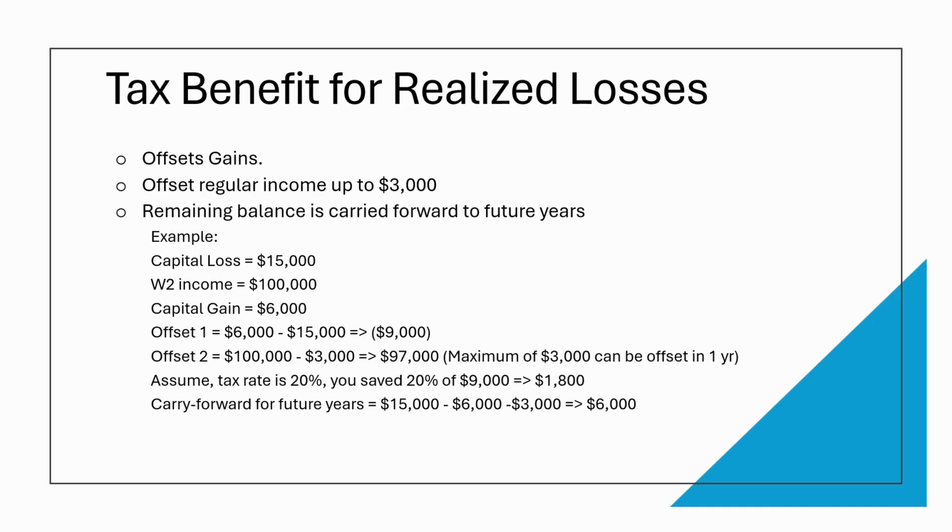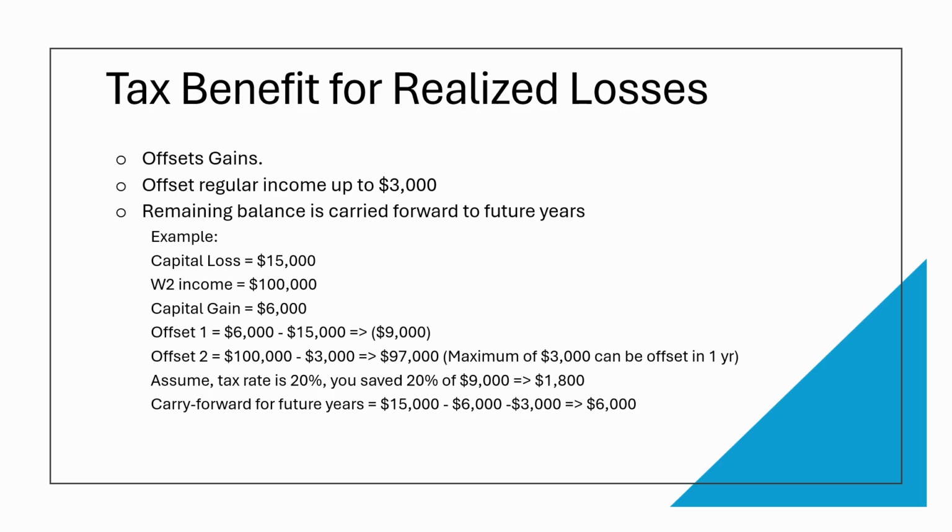Tax benefit for realized losses. Up until now, we have only seen cases where we had the realized gain. Now let's consider realized loss. I know it's not pretty, but it does have some tax benefits. It can be used to offset gains. If there is still a negative balance left, it can be used to offset regular income up to a maximum of $3,000 per year. Let's try to understand with an example.